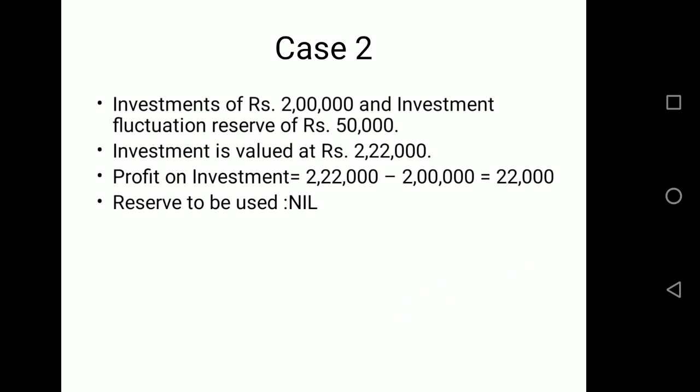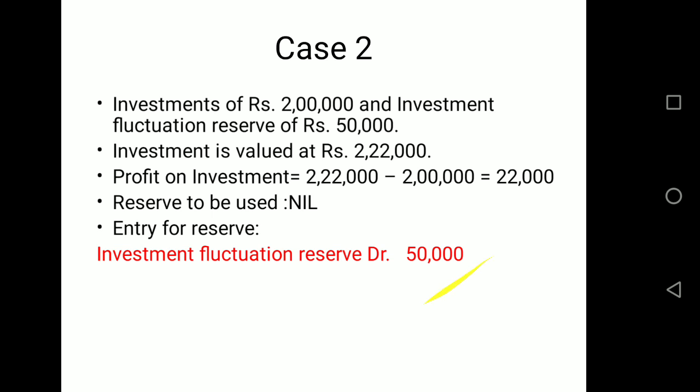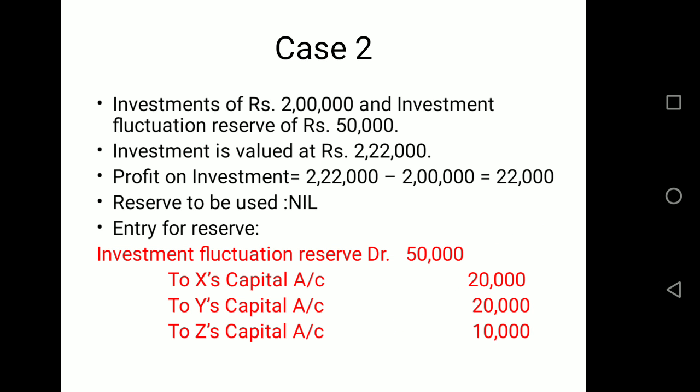So the reserve we cannot use, we should not use the reserve for this purpose, and the entry for the reserve will be that the complete reserve will be distributed among the partners. The entry for that will be investment fluctuation reserve account debit with 50,000 to X, Y and Z in their profit sharing ratio 20,000, 20,000 and 10,000, that is 2:2:1. So 50,000 of reserve is distributed among the partners. That is the treatment of reserve.